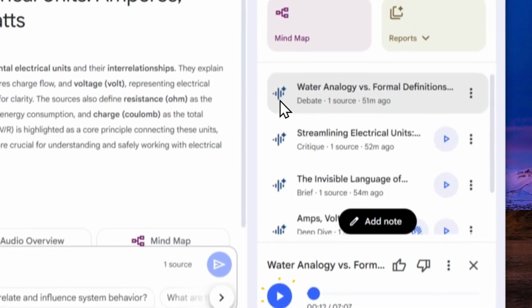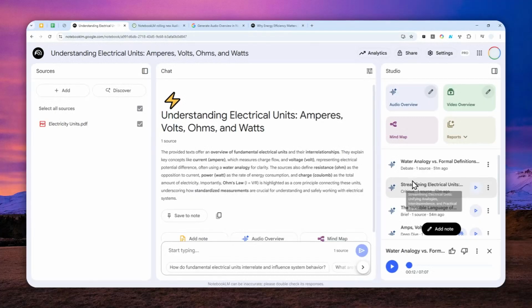All right, so yeah, again, it is similar to the critique and deep dive. It does come with two audio hosts. So that's just a quick preview, and of course, this comes with some new voices, which is always nice.